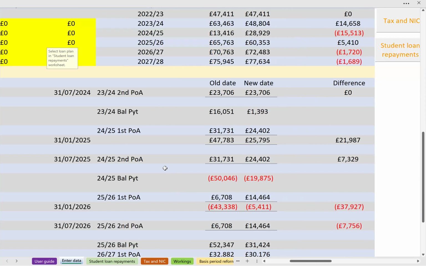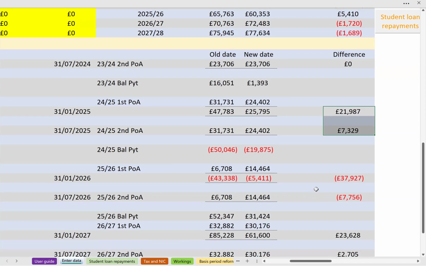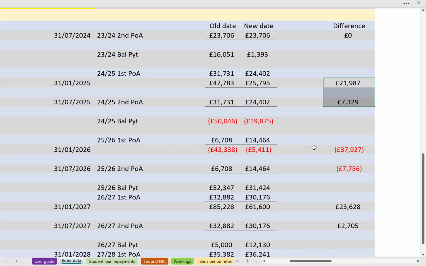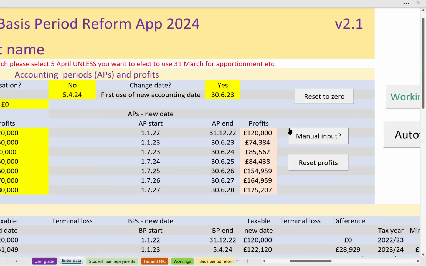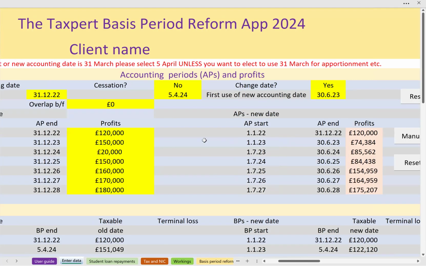We're going to have a lower differential, but still very significant. In 2025, the combined payments will be 29,000 lower, although of course that will reverse as it reverses in later years. But cash is king, and knowing that you can have that cash flow advantage, overall it'll balance out more or less depending on differential tax rates, might well prompt some to do a counterintuitive change of accounting date.